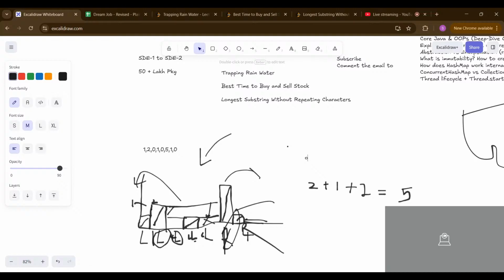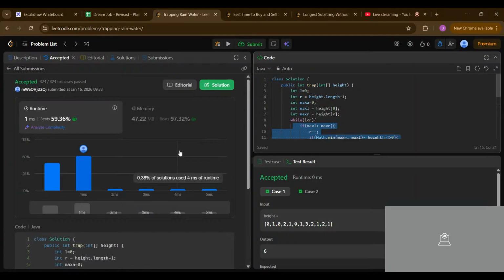And talking about space complexity, we are not storing anything in an array or anything else, so it is constant space complexity. Okay, this is a pretty simple question.